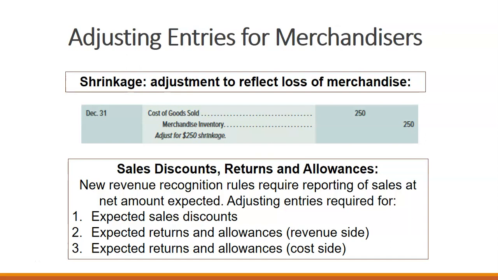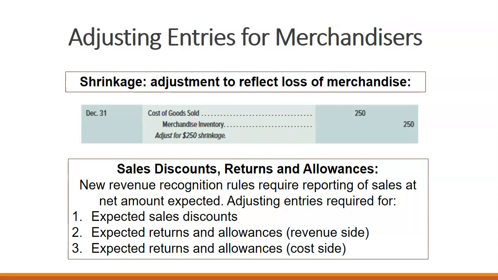It could be stolen, it could be damaged, but this is merchandise that when we do a physical count of our inventory, the inventory that we have on hand does not match the amount of inventory that we have in our computer. And so we have to account for a loss of that merchandise. We debit cost of goods sold and we credit merchandise inventory for the amount of that.